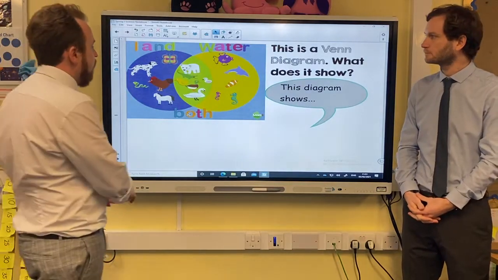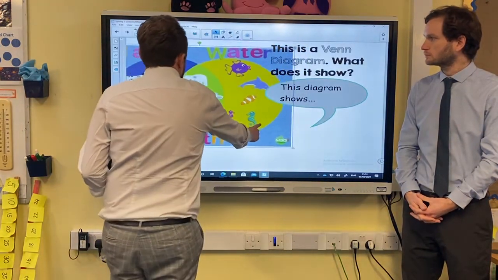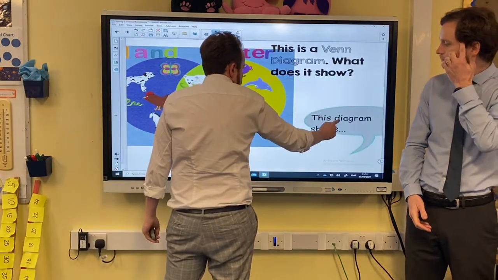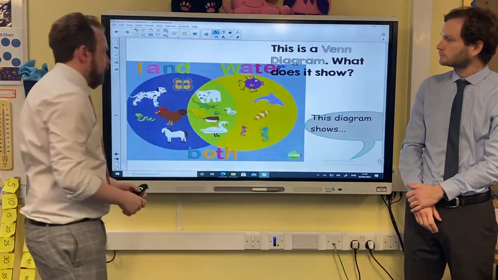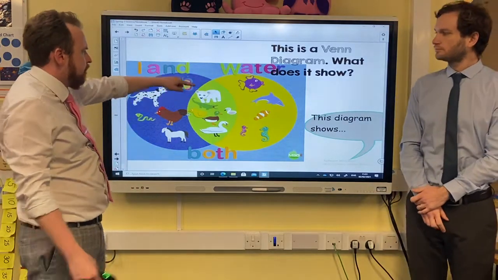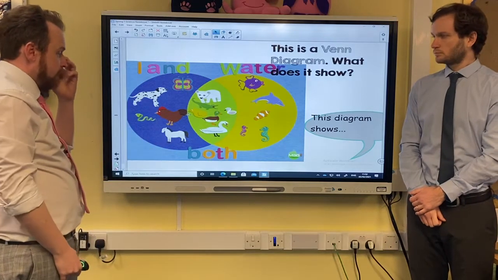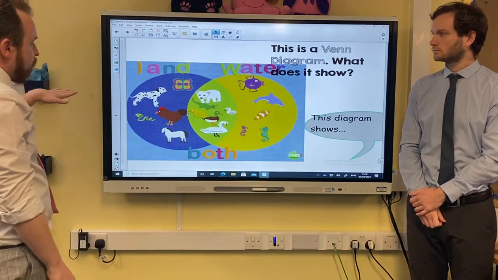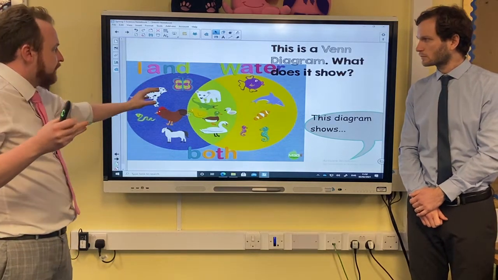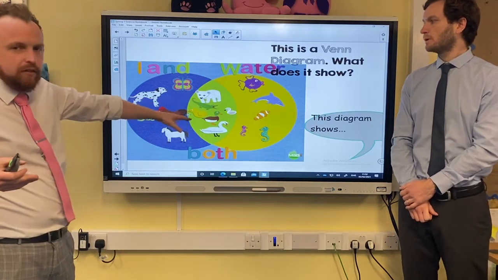Okay, so have a look at, and I'm just going to make this a bit bigger. That's covering some of it here. Okay, but we've got a diagram here. I'm just going to move this as well. There we go. We've got a diagram here. I've got a heading here that says land, a heading here that says water, and then there's these two circles that seem to overlap. Now I'm just wondering, if you look at this at home as well, what do you think this diagram is exactly? What is it showing? What information can I get from looking at this? So what do you think this diagram shows?